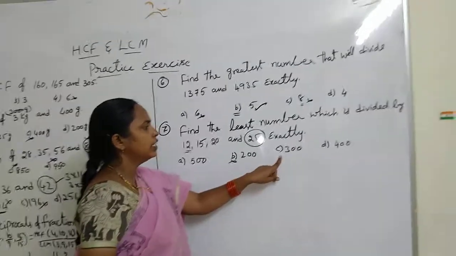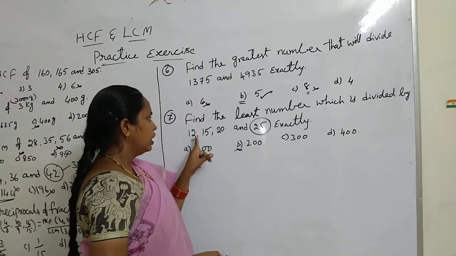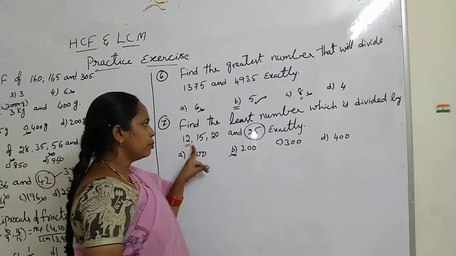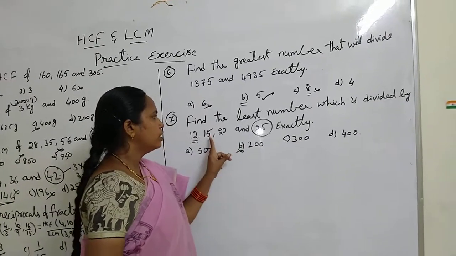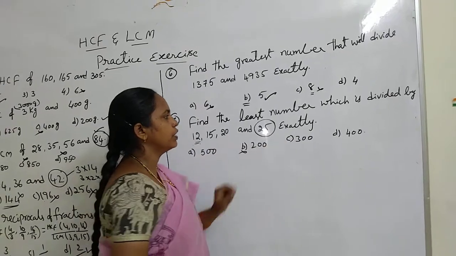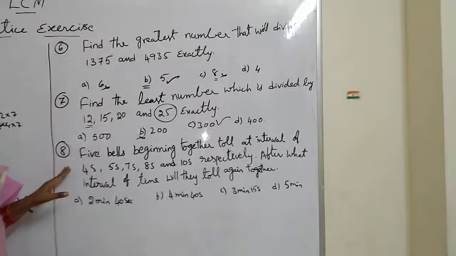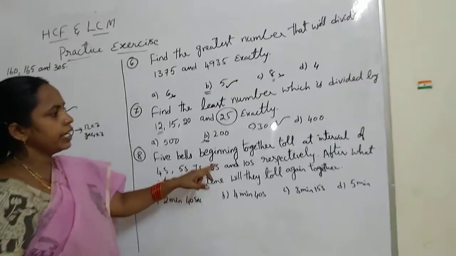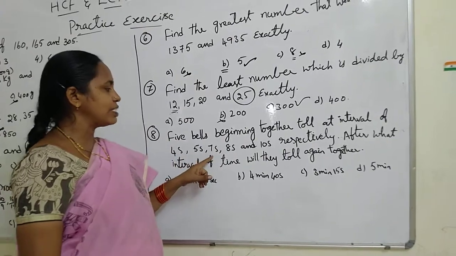Next, 300. 300 is divisible by 25. 300 is divisible by 12 also. 12 2s are 24, 12 5s are 60. 300 is divisible by 15 and 20 also. So the answer is 300.